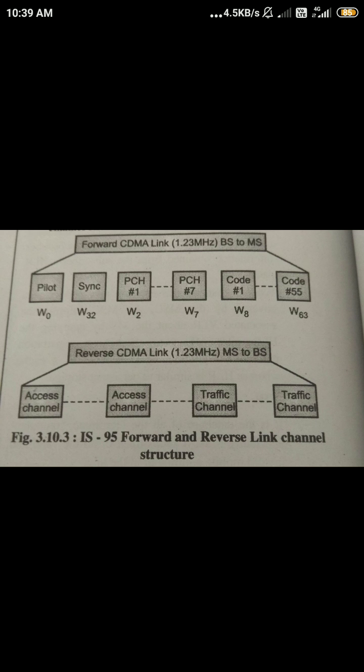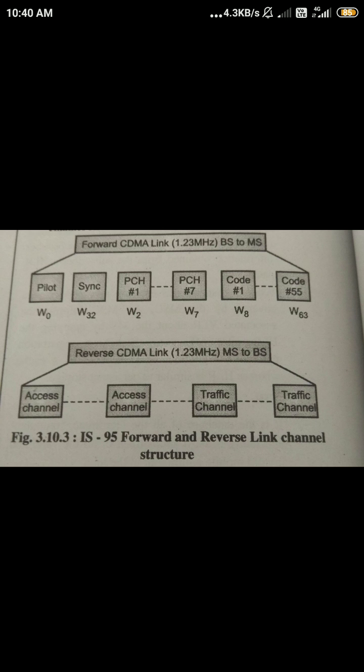The pilot channel CDMA signal transmitted by the base station provides a reference for all mobile stations. It acts just as a reference signal. The pilot signal from all base stations uses the same PN sequence, but each station is identified by a unique time offset. That means the time slots are different, but the same PN sequence is used. The same code is used by all base stations to transmit data to the MS, that is, the mobile station.